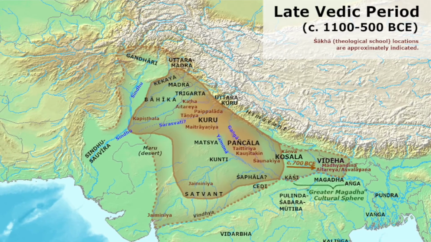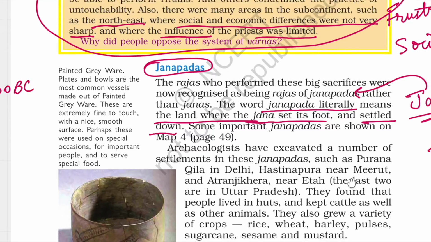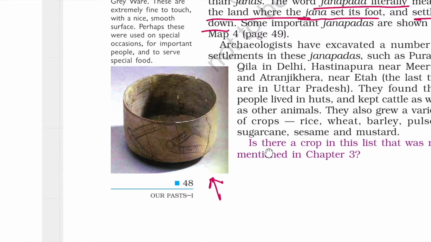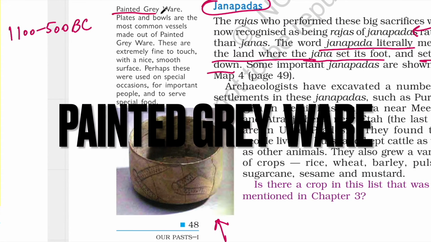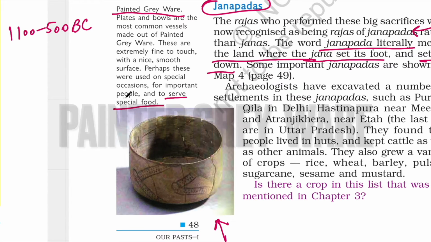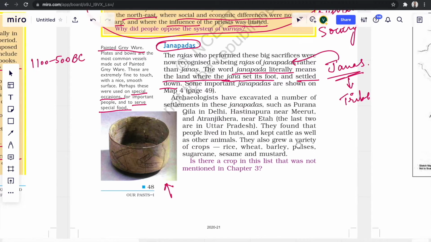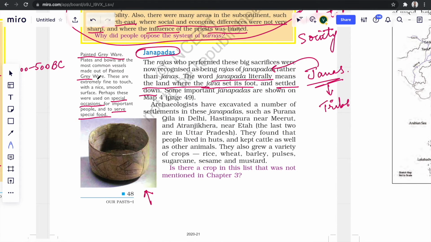If you can see in this picture, this grey color pot with beautiful black designs on it was a speciality of this period, maybe used on special occasions to serve food, found in parts of present-day Haryana, Delhi and Uttar Pradesh. Now let's talk about Mahajanapadas.